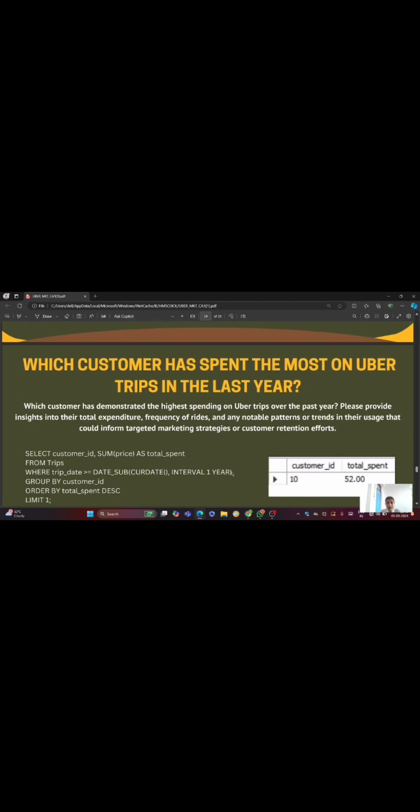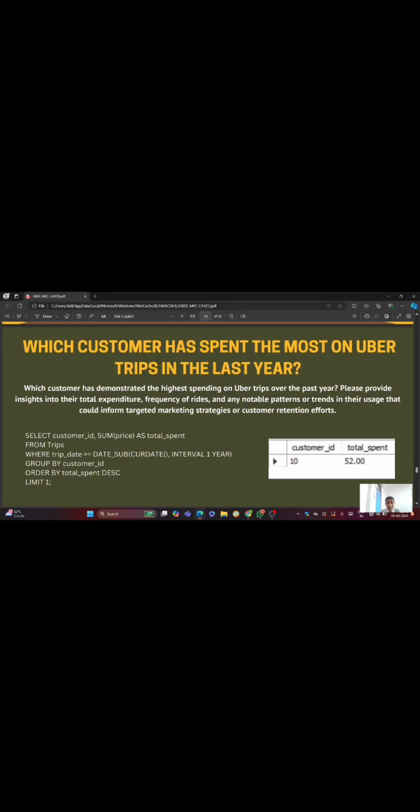So which customer has spent the most on Uber trips in the last year? For this we have to run this query: select customer_id, sum(price) as total_spend from trips where trip_date is greater than or equal to date_sub(curdate(), interval 1 year), group by customer_id, order by total_spend descending, limit 1. The customer ID is 10 and total spend is 52. Customer ID 10 is the customer who has spent the most on Uber.